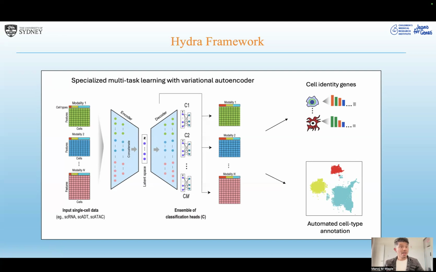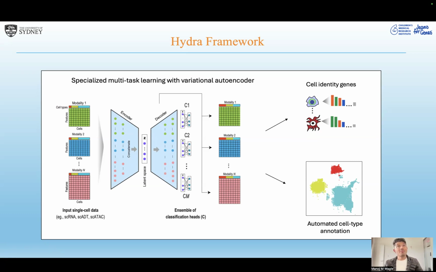We do multitask learning, so your input can be your single-cell RNA-seq data, single-cell ADT like surface protein, or single-cell ATAC, chromatin accessibility data. You can provide them as individual modalities, or as joint modalities like CITE-seq, SHARE-seq, TEA-seq, and many other technologies. Our variational autoencoder will be trained on this original single-cell data.